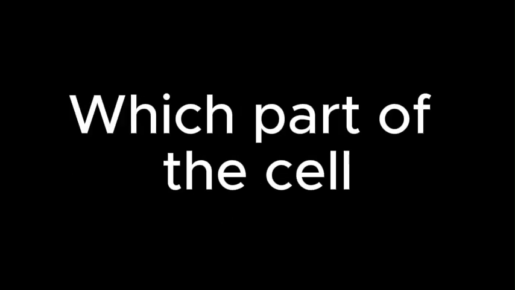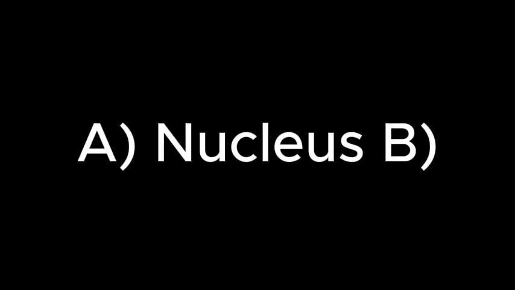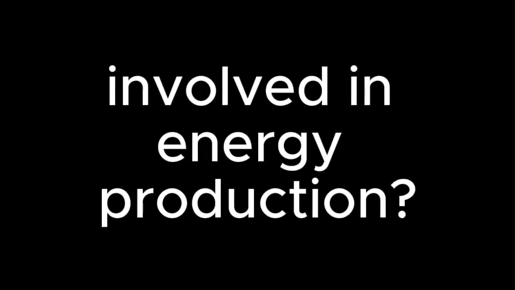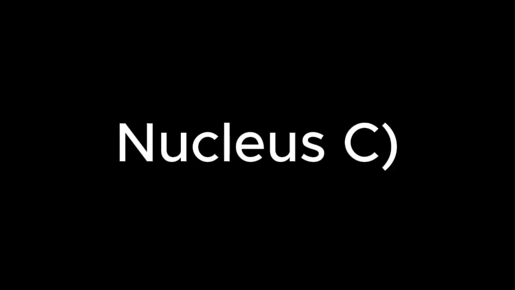57. Which part of the cell regulates what enters and exits the cell? A. Nucleus, ribosome, cell membrane, cytoplasm. 58. Which of these structures is involved in energy production? A. Chloroplast, nucleus, endoplasmic reticulum, mitochondria.